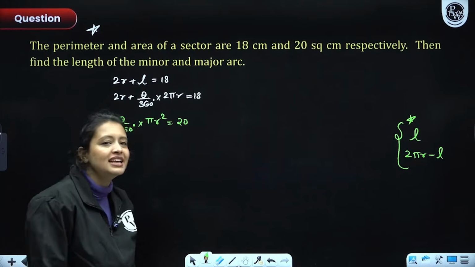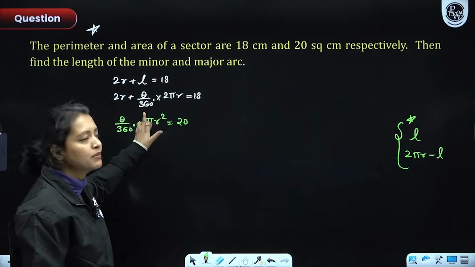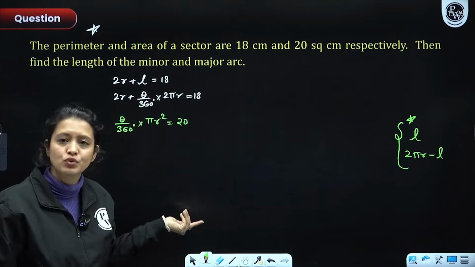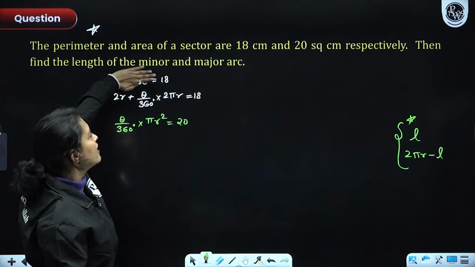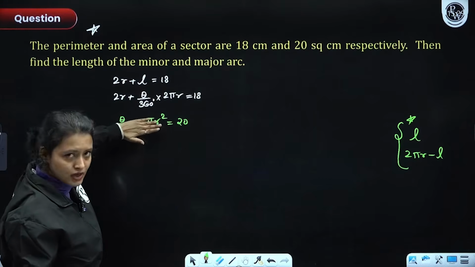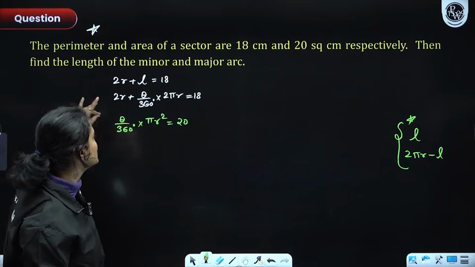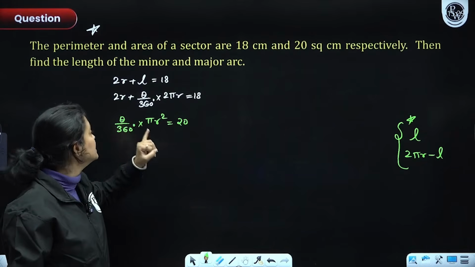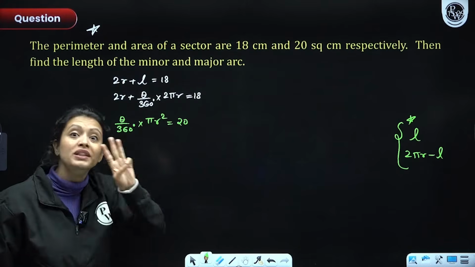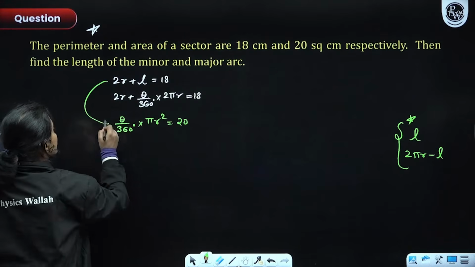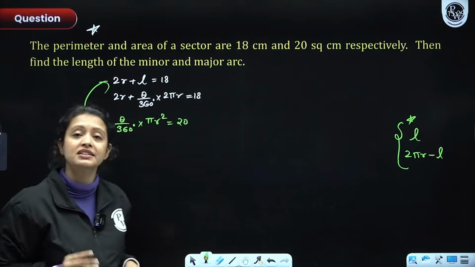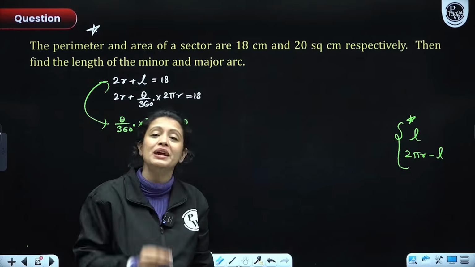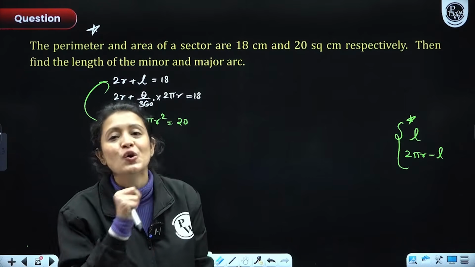Now the question is, ma'am, why did you take this L as theta by 360 into 2 pi r? Because we need to find L, but you converted it into this. Why did I do this? Because if I would have left it like this and taken this equation also, in both these equations, how many variables would we have? R, L and theta, there would be 3 variables. In these 2 equations, everyone, we have 3 variables and just 2 equations, how will you solve? You would need 2 variables and 2 linear equations to solve both of those.